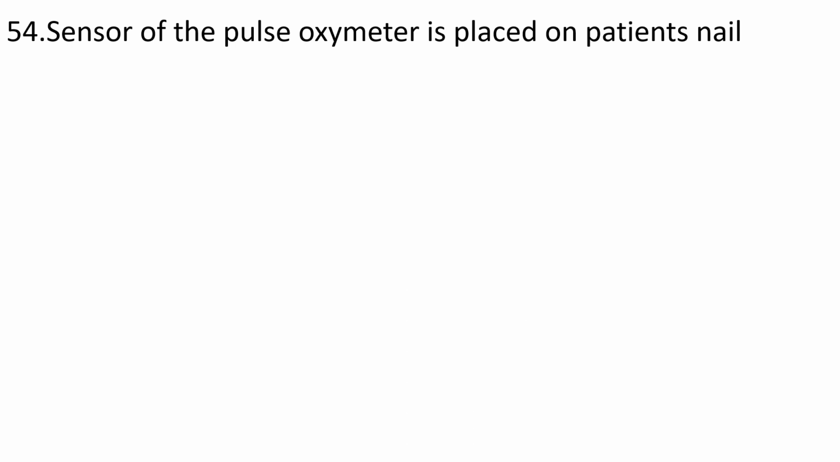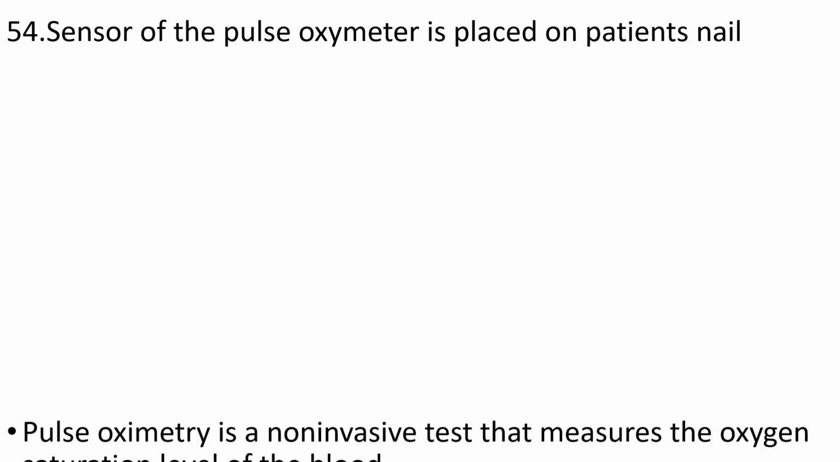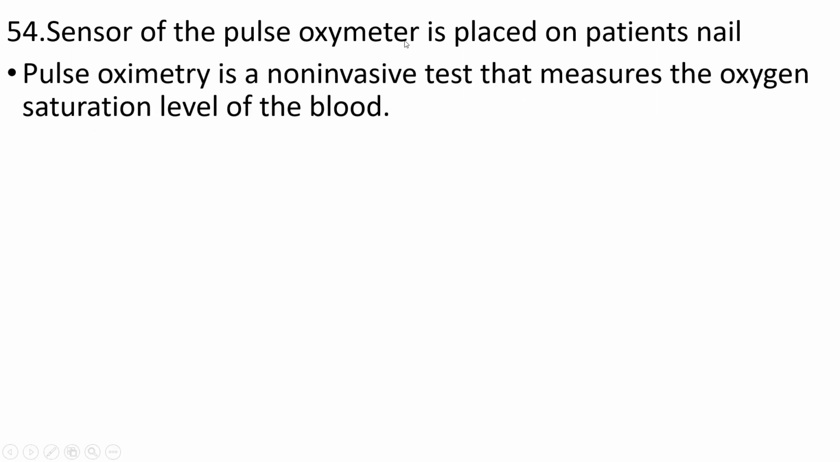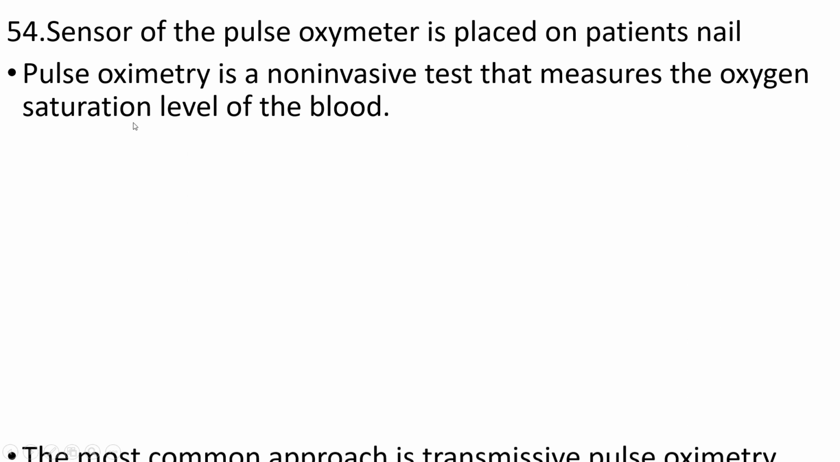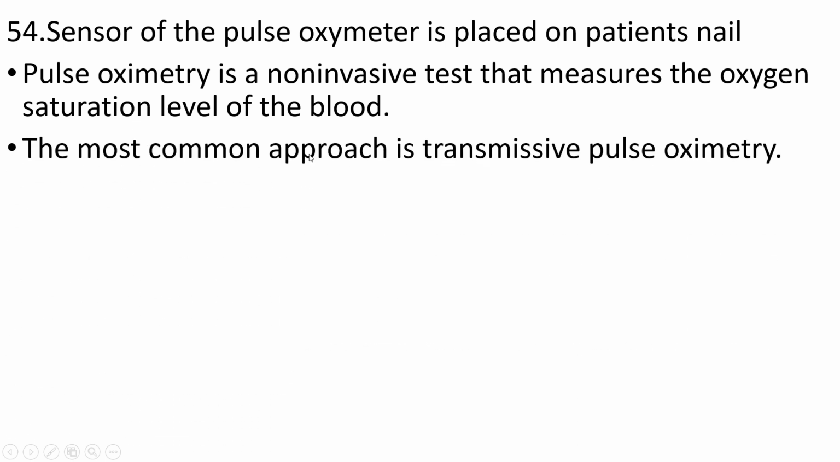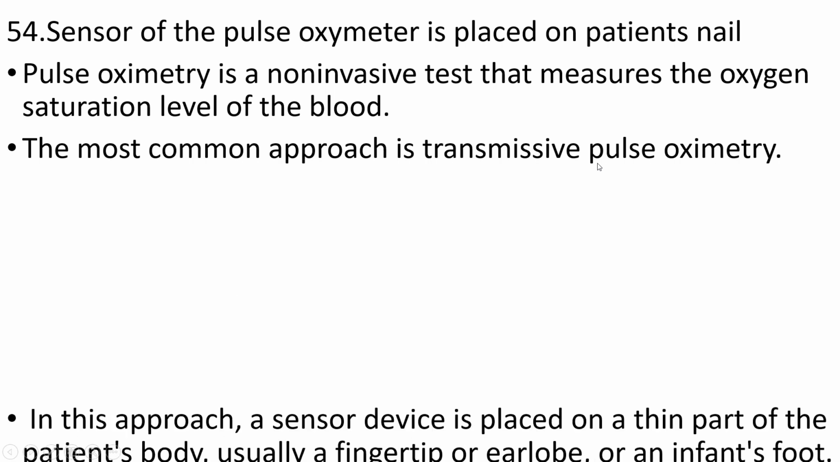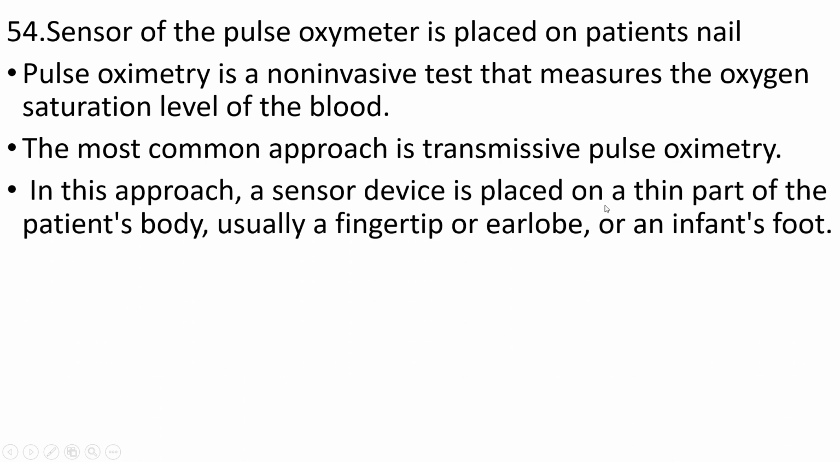The sensor of the pulse oximeter is placed on the patient's nail. Why? Usually we have seen the sensor of the pulse oximeter kept on the thumb of the patient. So pulse oximeter is a non-invasive test that measures the oxygen saturation level of the blood. The most common approach is transmissive pulse oximetry. In this approach, the sensor device is placed on a thin part of the patient's body, especially a fingertip or an earlobe or an infant's foot.